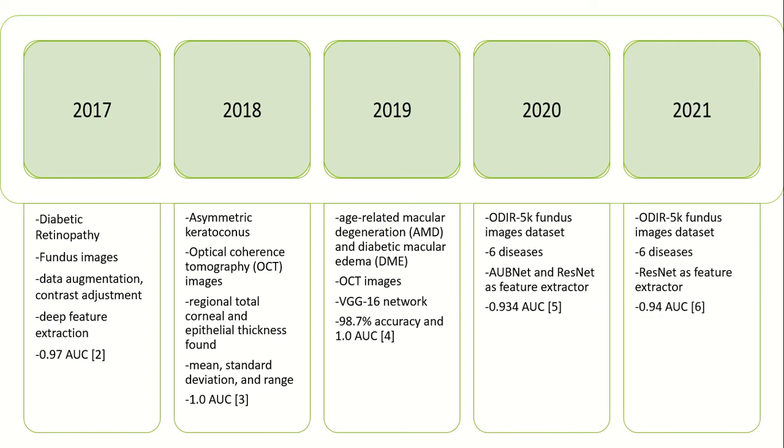Again in 2021, the same dataset was used, and this time ResNet was used as a feature extractor, and the accuracy increased negligibly by 0.001%. That is, the AUC was now 0.94. Keeping in view all this work, our work was more effective as it classified maximum number of diseases, and also the area under curve was 100% or 1.